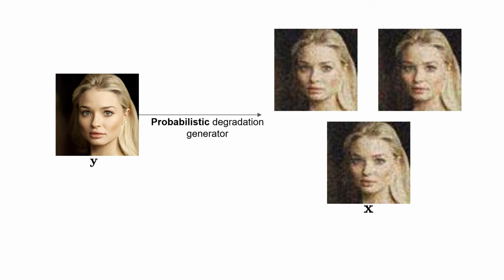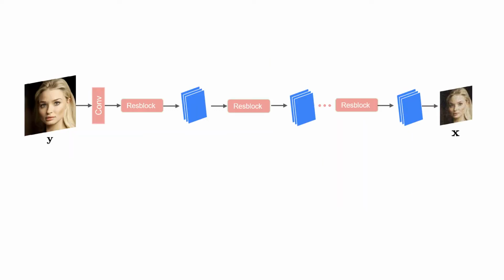To settle the issue, we train a probabilistic degradation generator. To make the degradation generator probabilistic, we introduce hierarchical latent variables to the previous conditional GAN model. This can be easily implemented by injecting Gaussian noise with learned covariance into the intermediate feature maps of the